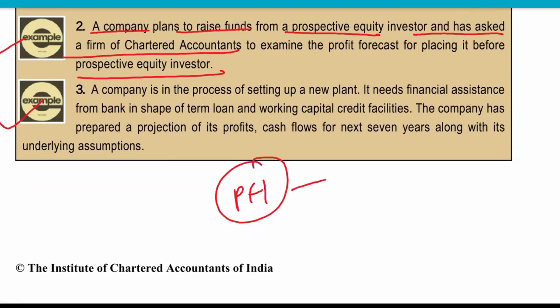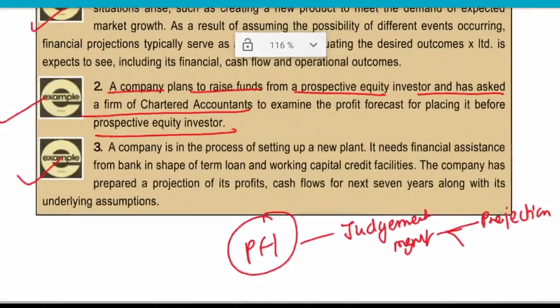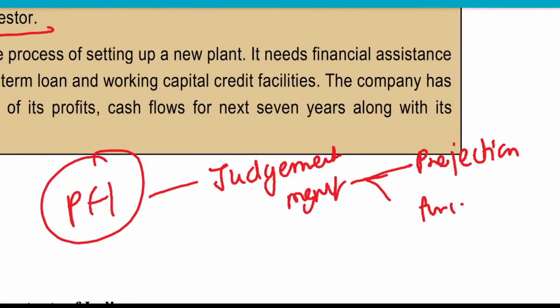We prepare it based on the judgment of the management, and it is based on projection and forecast, or maybe use of both of these things. Is it clear till here?